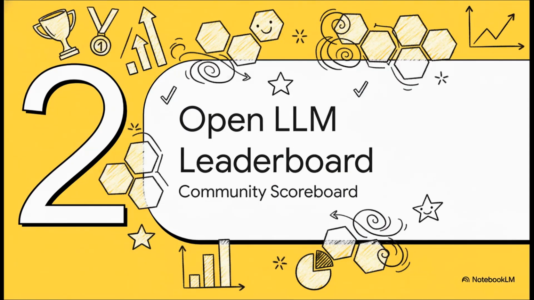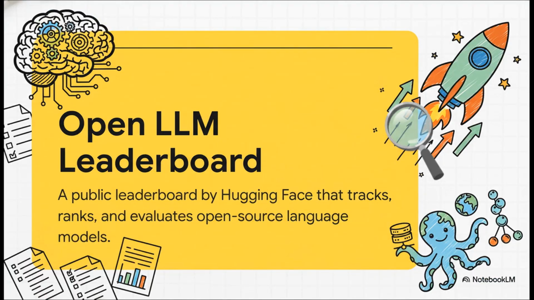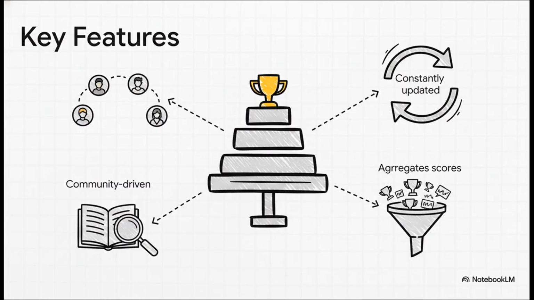Okay, let's move on to the next one, which has a totally different vibe. This is the Open LLM Leaderboard, and I kind of think of it as the community's public scoreboard for AI. This leaderboard is run by a company called Hugging Face, which, if you don't know, is basically the GitHub for the entire AI community. It's a public, constantly running competition that tracks and ranks all the big open source language models out there.